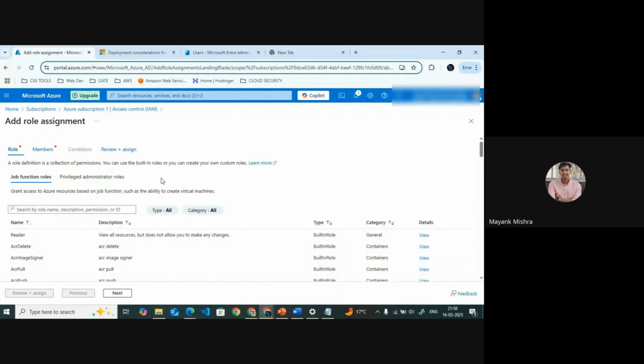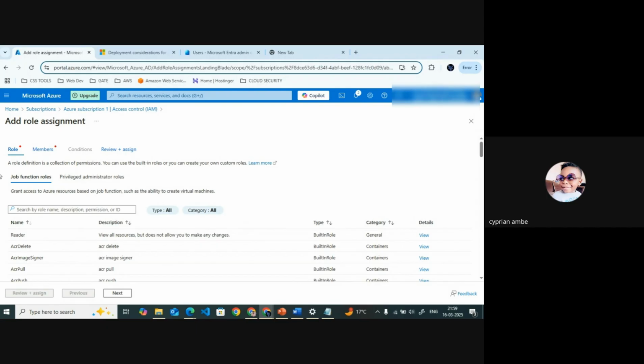And the job functions roles, it will depend on the person's role in the company. Maybe they are HR or, let's just say, accounting. So the permissions will be given depending on that person's role or job title in the company.